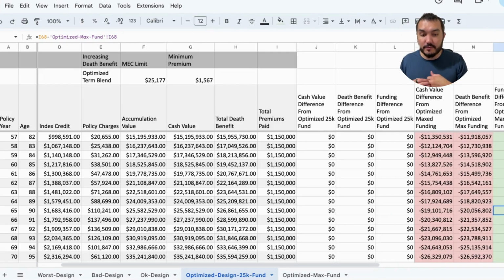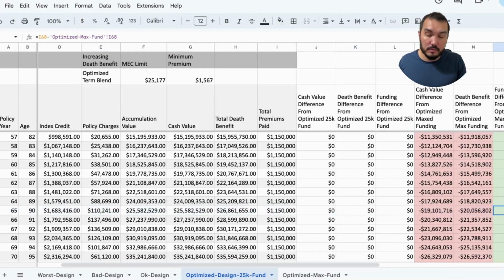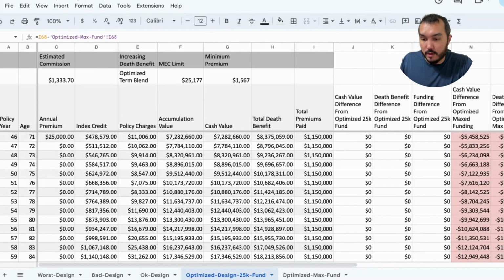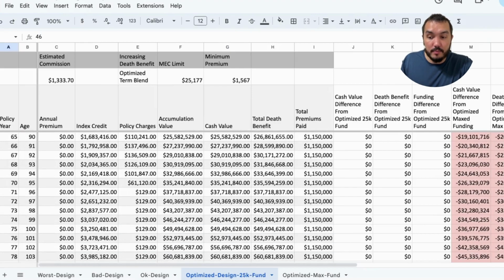So this one's funded at $846,000 in difference, but at age 90, we're looking at 20 million difference in death benefit. This is a time when you're quite likely going to pass away, and an extra 19 million in cash value. So both of those are just giant numbers, and all of that comes from funding $846,000 more over the life of this policy. And so, we're talking about funding for a total of 46 years. So the funding difference does add up, but we can see that the cash value and the death benefit differences really do add up as well as we get into these later years.